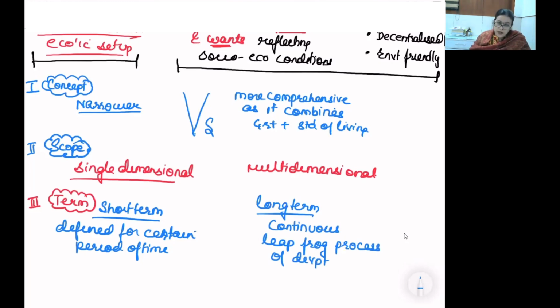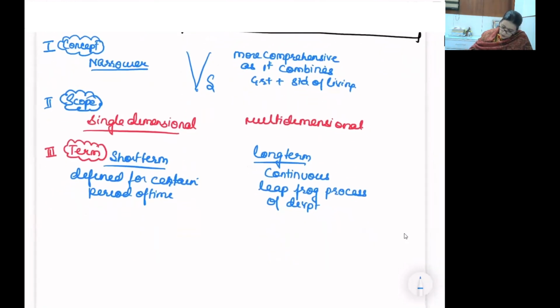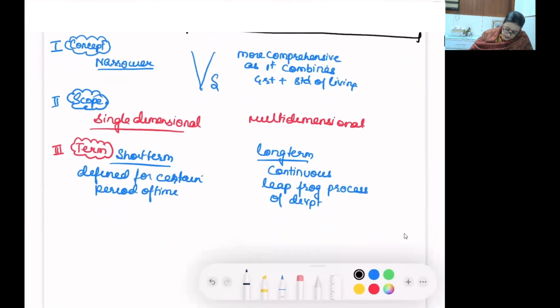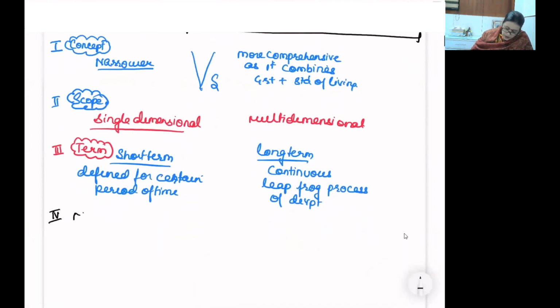Whatever I attained in the first phase of development will try to build over on this and will try to make up the anomalies corrected. So it's a leapfrog, no spiral, back to back kind of thing. I continue with my comparison, changing color purposefully so that all the facts come clear. In terms of nature of measurement, I again identify growth and development to be different from each other.